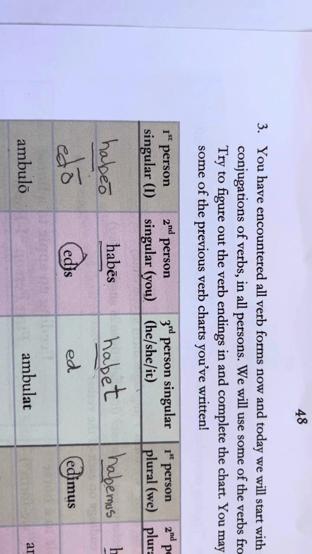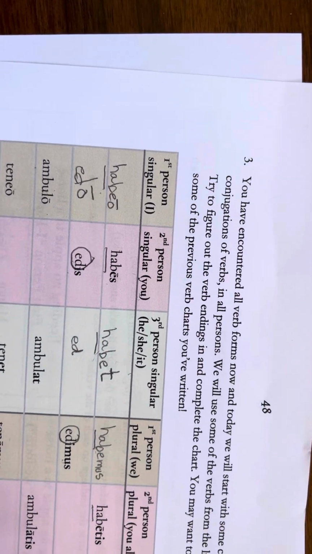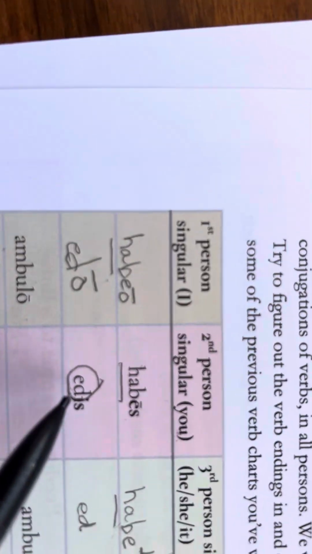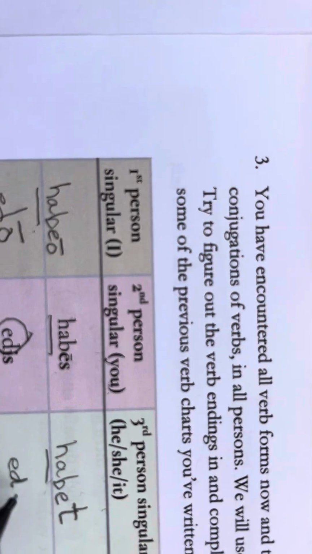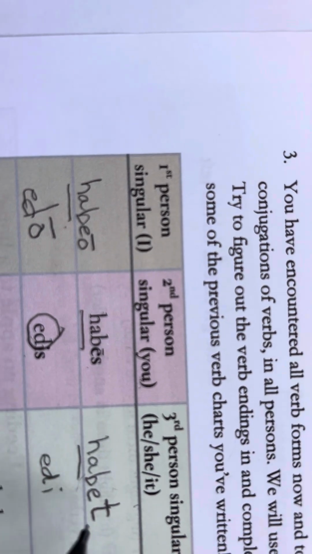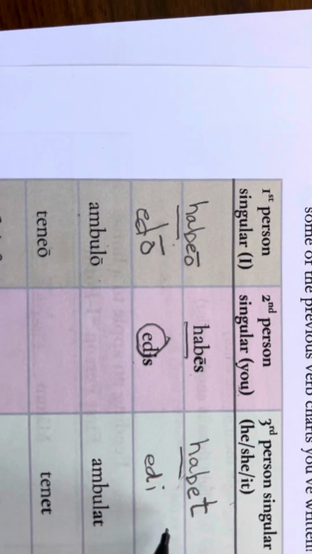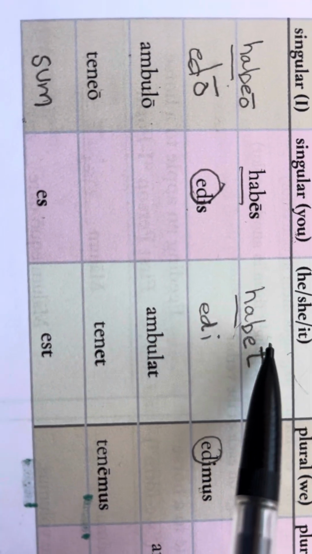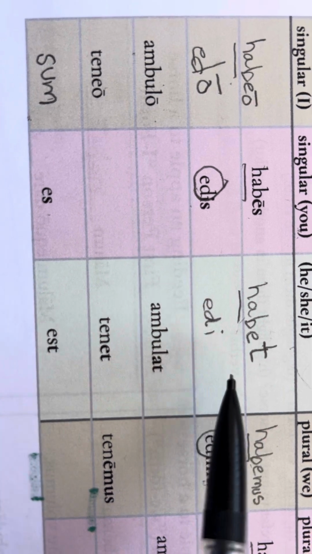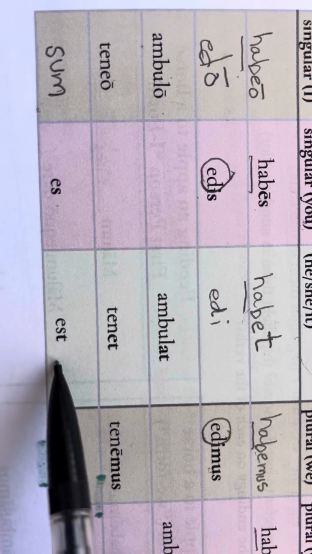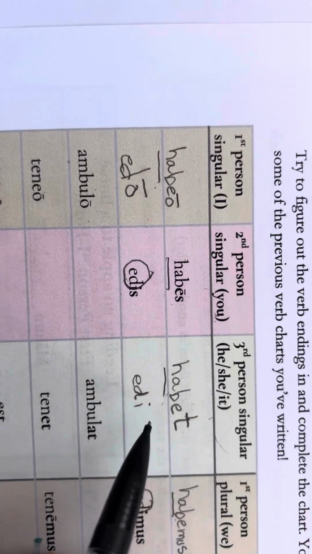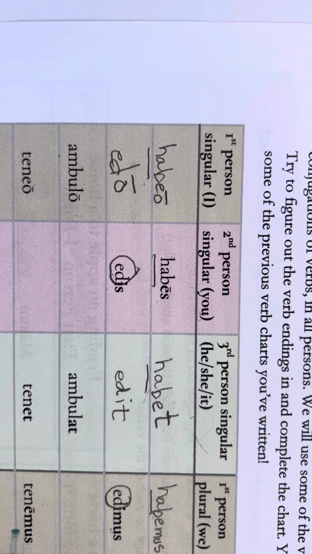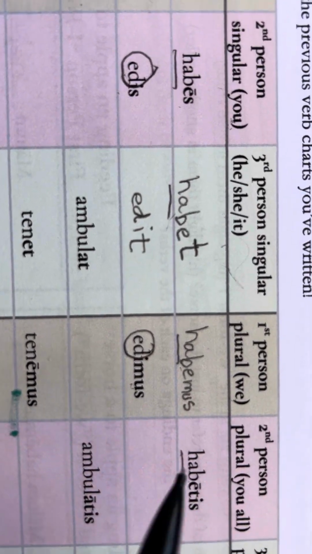And what is the ending for this? I will help you a little bit. It's going to be like here, we have an is. Now we're going to do an I, and then do the same thing that we see on this line. Habet, ed. What is going to go there? What's the last letter we're going to add on? If you said T, you're right. Okay, so looking over here, edimus.